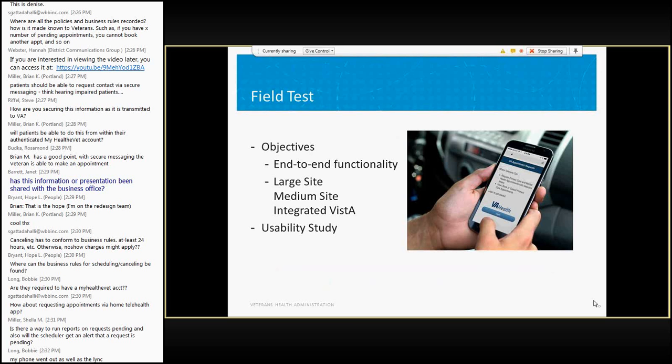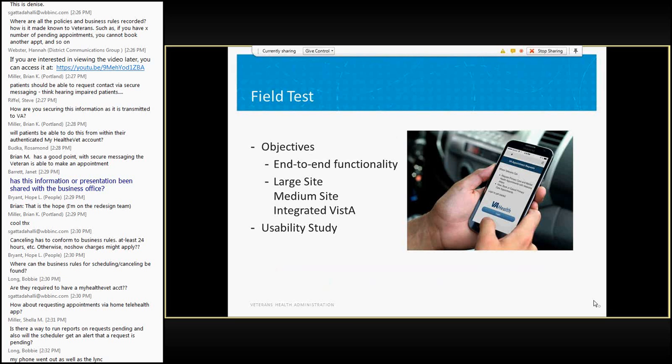Clinical video appointments are being developed on a separate development schedule. The incorporation with this application may occur down the line, but that is currently a separate development. Okay, great, and we'll see if the audience member has a follow-up to that in our next iteration.